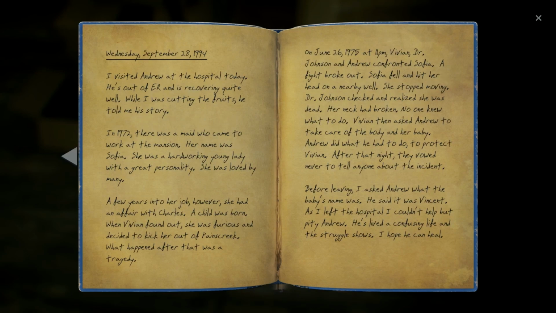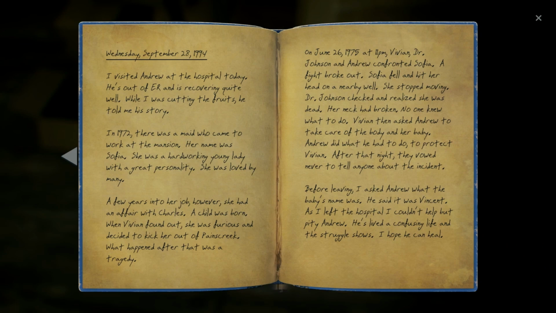On the last pages of the diary, we learn the truth about what happened to Sophia. In 1972, there was a maid who came to work at the mansion. Her name was Sophia. She was a hard-working young lady with a great personality. She was loved by many. A few years into her job, however, she had an affair with Charles. A child was born. When Vivian found out, she was furious and decided to kick her out of Payne Creek. What happened after that was a tragedy.